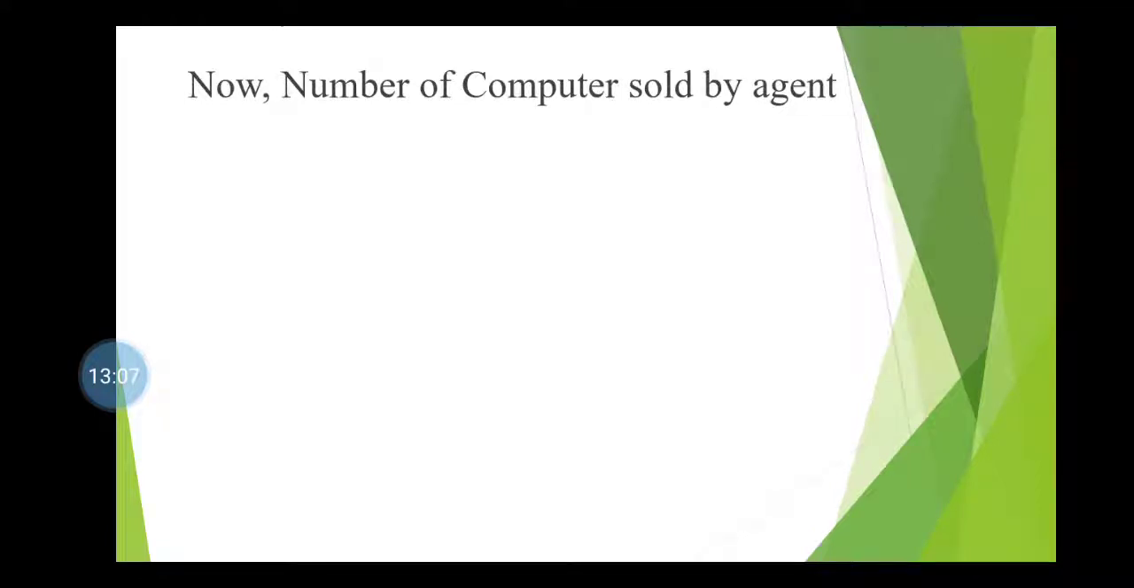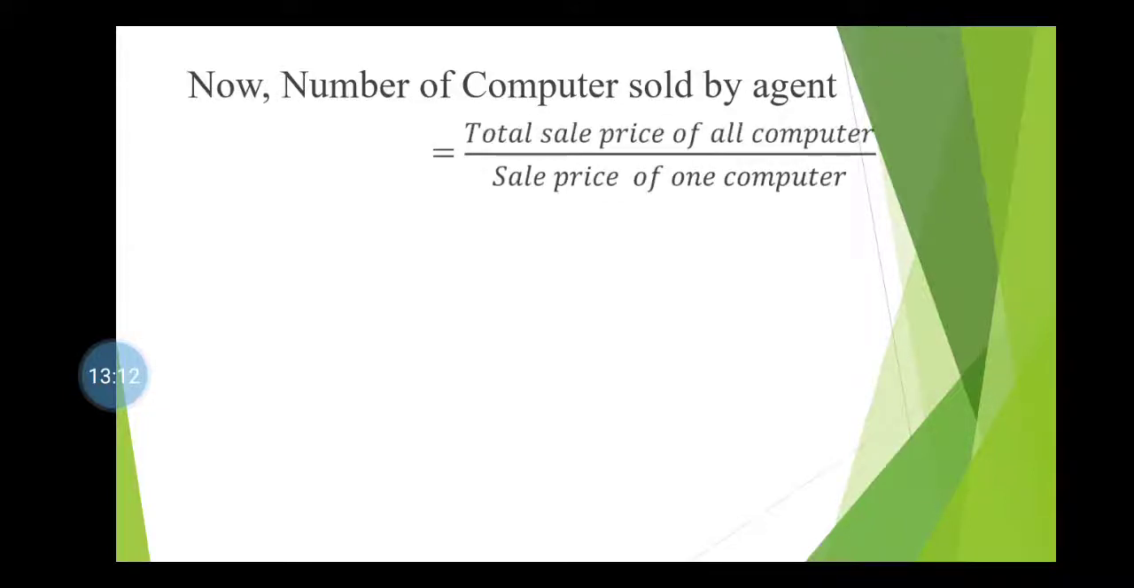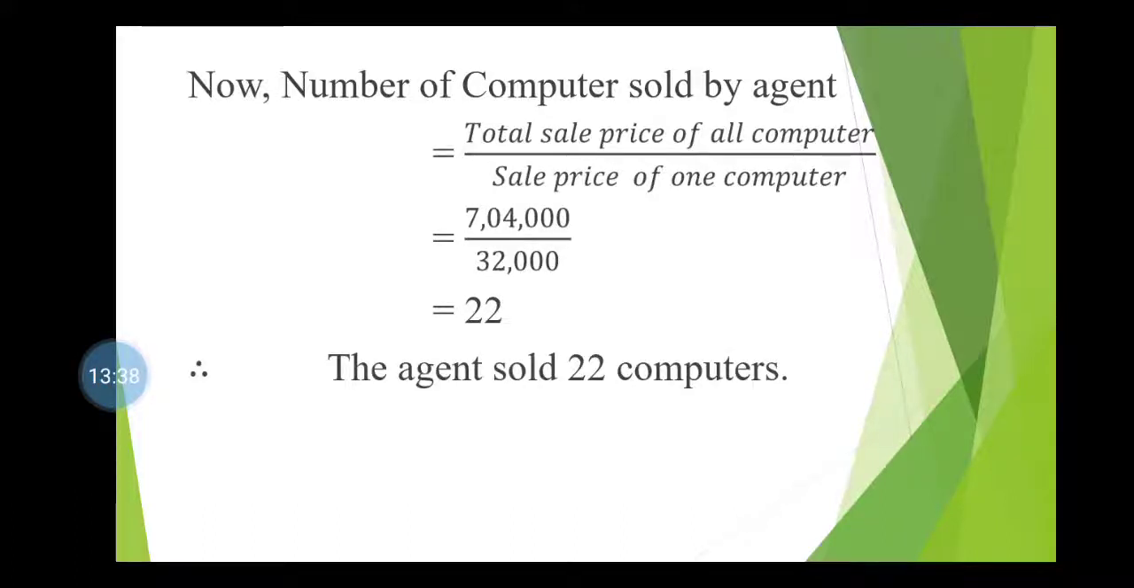So now we have to find the number of computers sold by the agent, and the number of computers sold by the agent is equal to the total sale price of all computers upon the sale price of one computer. Total sale price is equal to 7,04,000. Sale price of one computer is equal to 32,000. So the number of computers will be 22. That means the agent sold 22 computers. Okay. Is it clear? Now I am giving some practice questions to you.